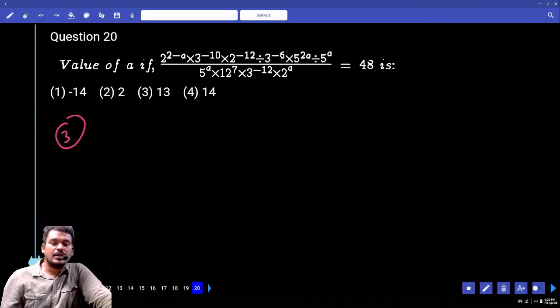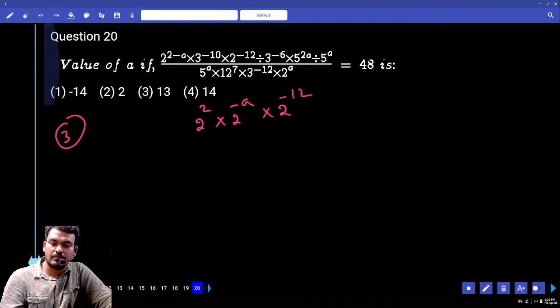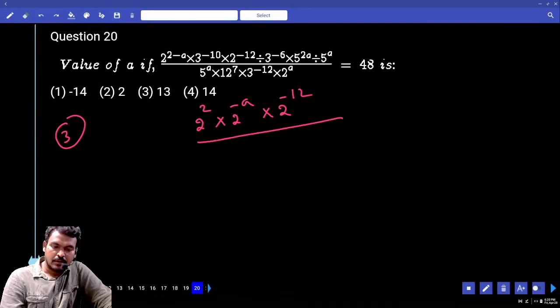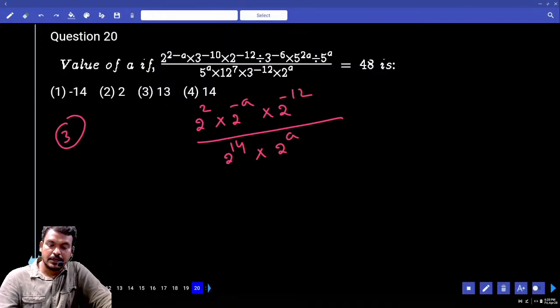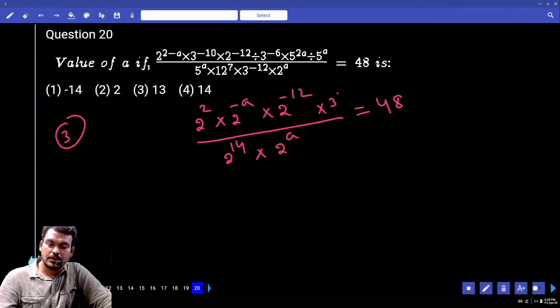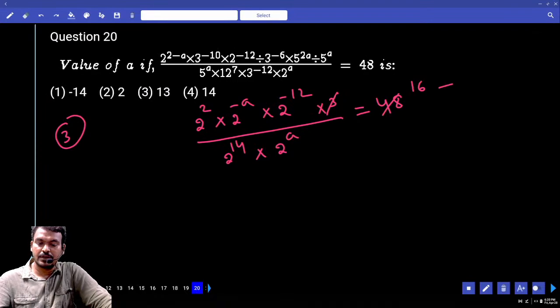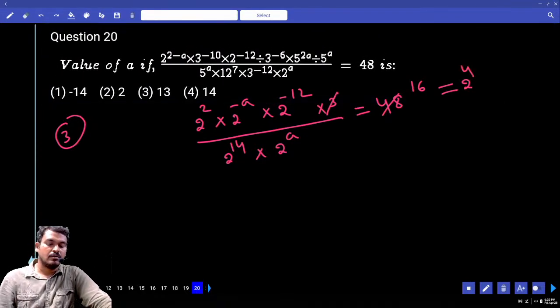Next, what is the remaining? 2 power 2 into 2 power minus a into 2 power minus 12 by 2 power 14 into 2 power a, into 3 equal to how much? 48. 3 times how many is 48? 16, or not? 16 means we write 2 power 4, or not? 2 power 4.